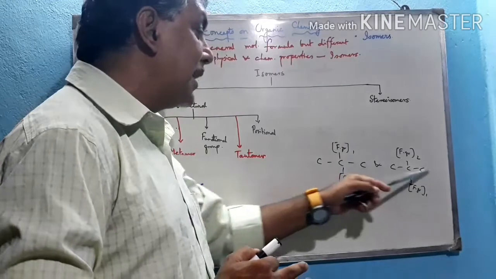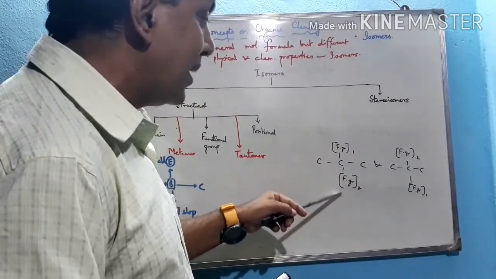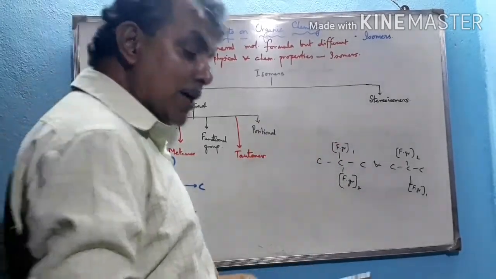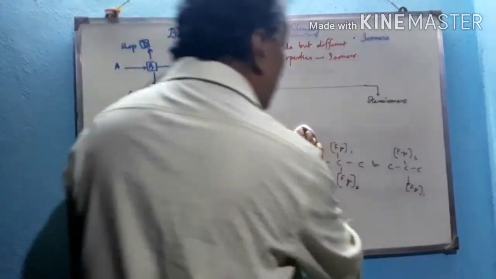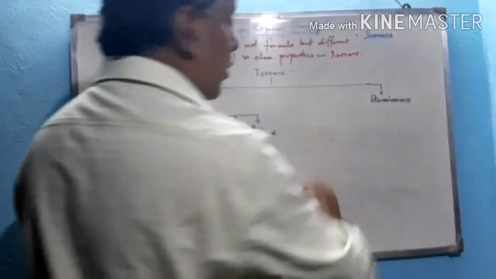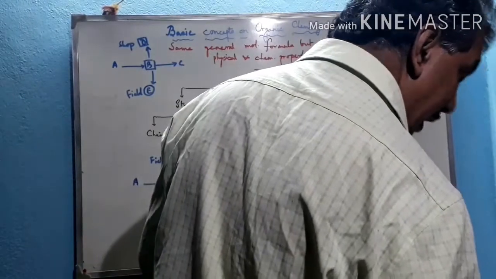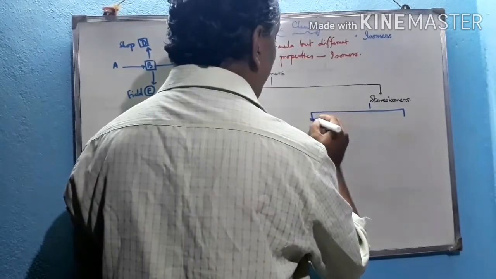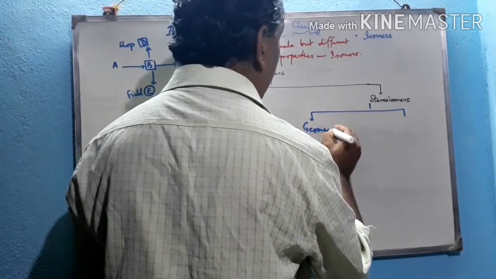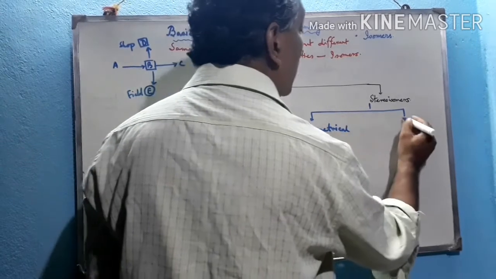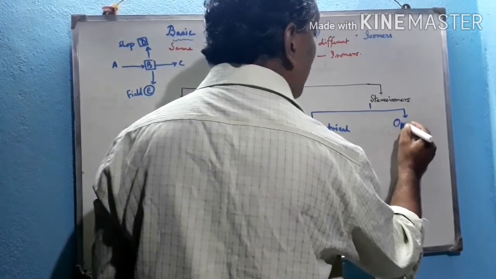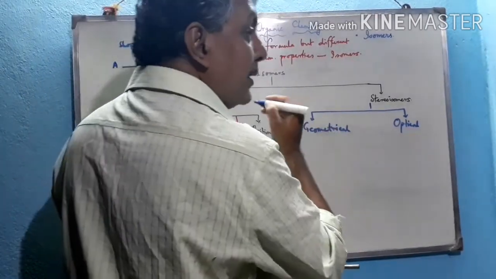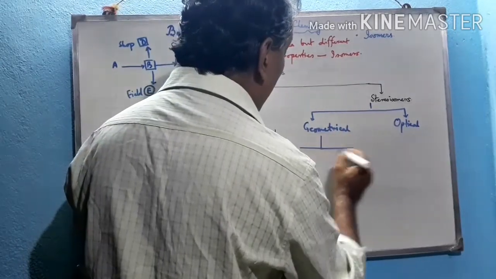So the main carbon chain remains the same, the functional groups remain the same, the position also remains the same, but the three-dimensional orientation is different, and that's why the isomers obtained are called stereoisomers, 3D isomers actually. Now, the different types of 3D isomers, that means stereoisomers, are classified basically into two types. Number one, geometrical isomers, and number two, optical isomers. First we have to build our concept on geometrical isomers. Geometrical isomers are again of two types.